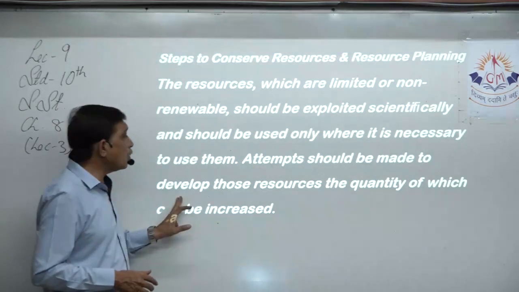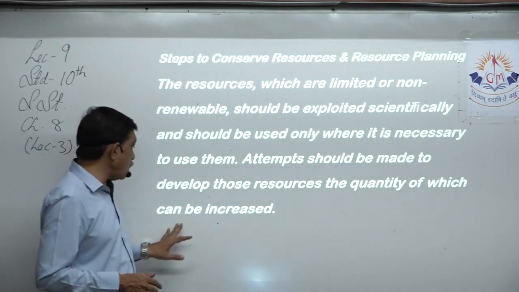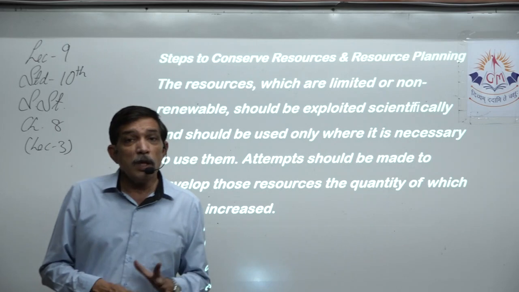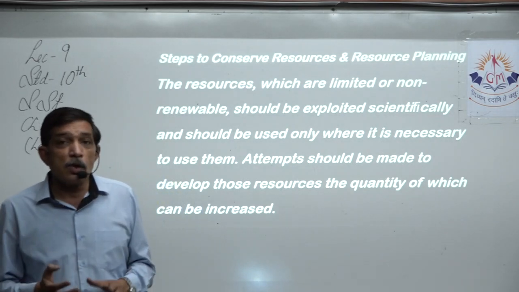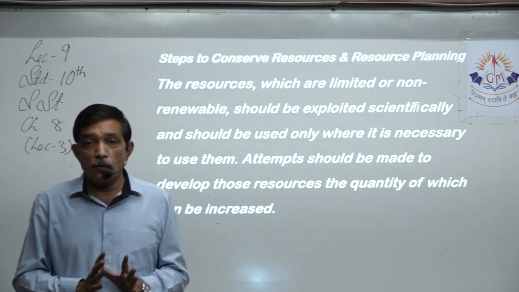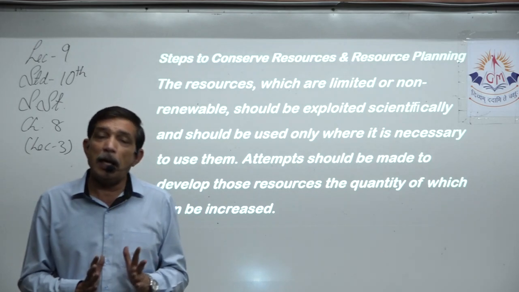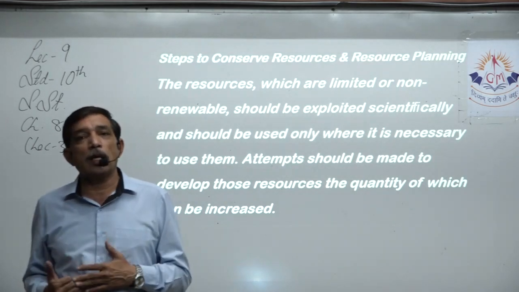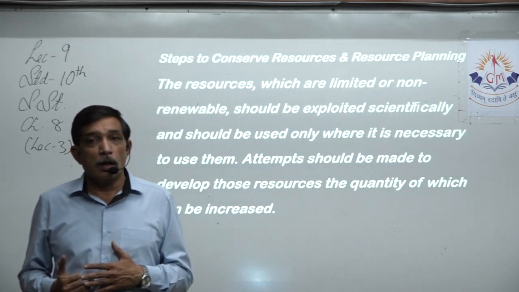Attempts should be made to develop those resources, the quantity of which can be increased. For example, it is known that in India we have maximum insolation because we are near the equator, right?